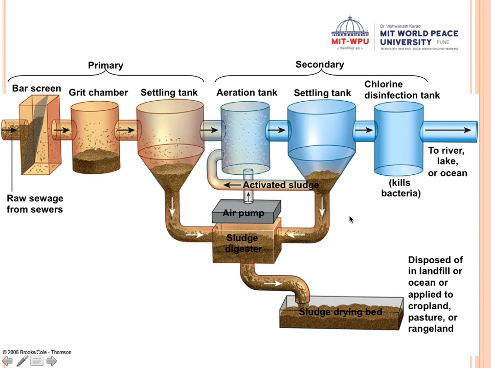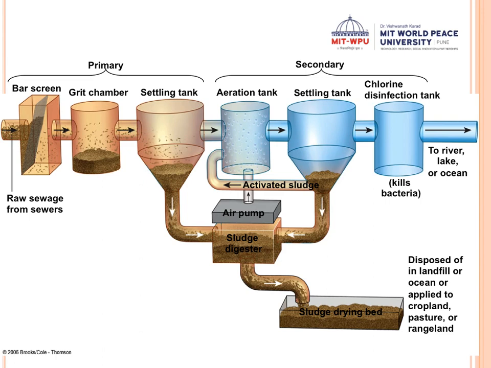Both of those can be used as manure, and whatever purified water you get is again treated by chlorine, or disinfected, and then later transferred to rivers, lakes, or oceans. So this is a very integral method of purification. That is why we have studied it in detail.